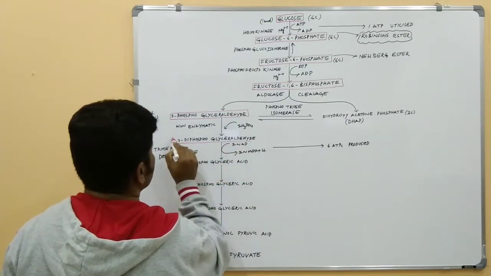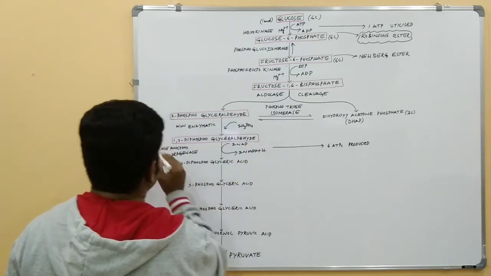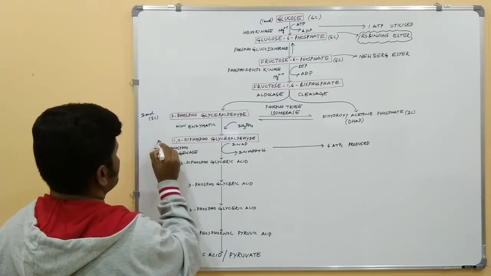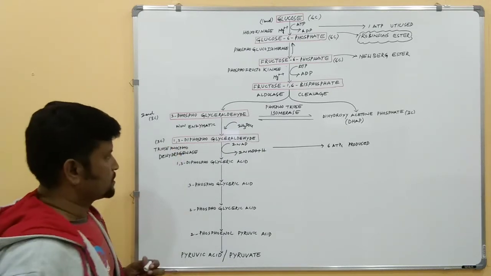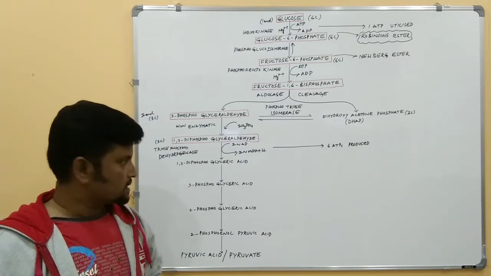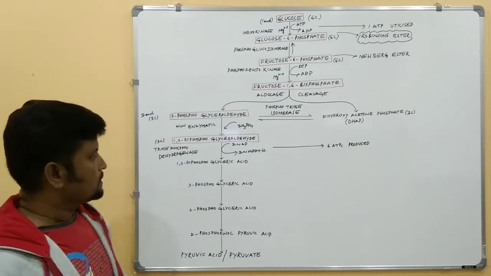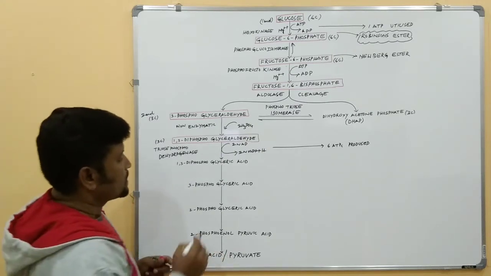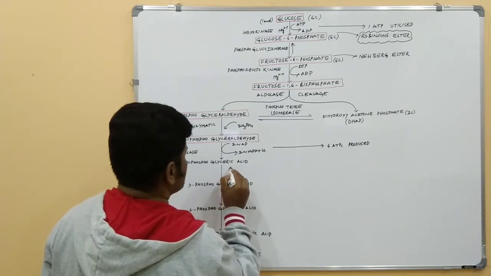Now this 1,3-diphosphoglyceraldehyde is also a 3-carbon molecule. Now the next step, 1,3-diphosphoglyceric acid is phosphorylated, again phosphorylated. Here 1 ATP molecule is